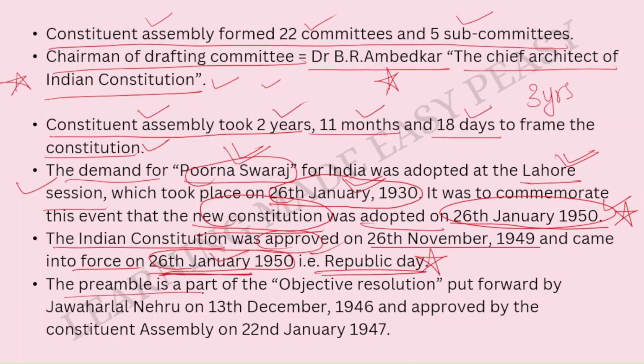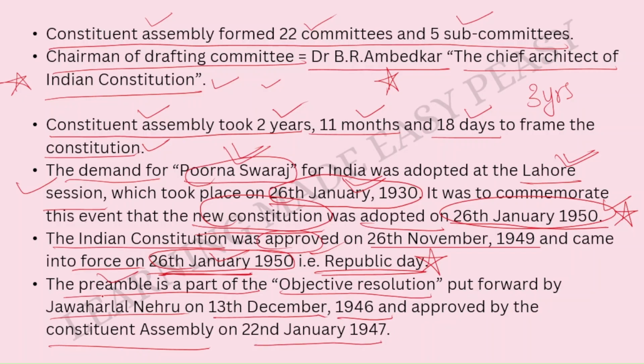The preamble is a part of the objective resolution put forward by Jawaharlal Nehru on 13th December 1946 and approved by the Constituent Assembly on 22nd January 1947.